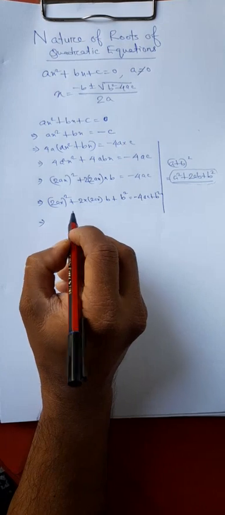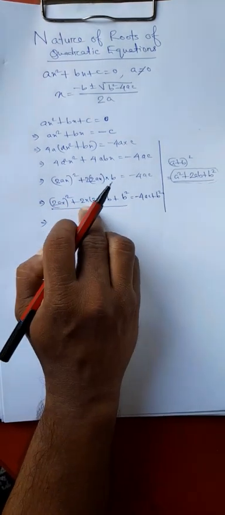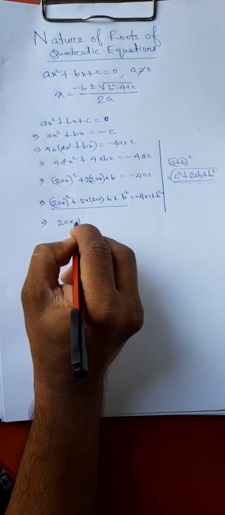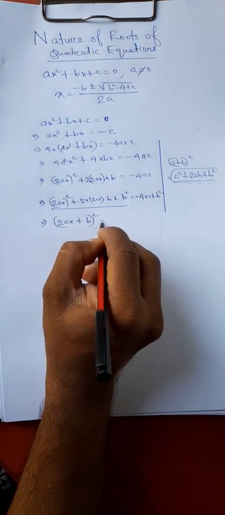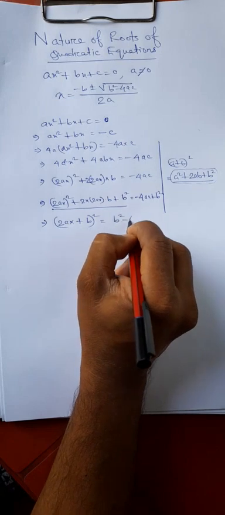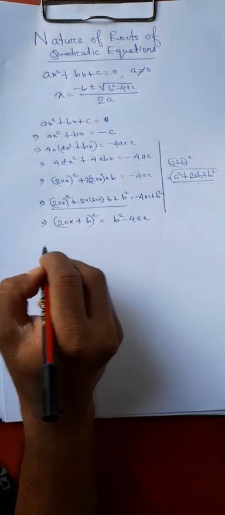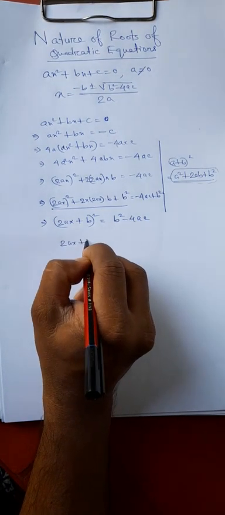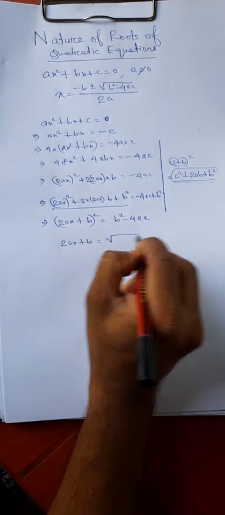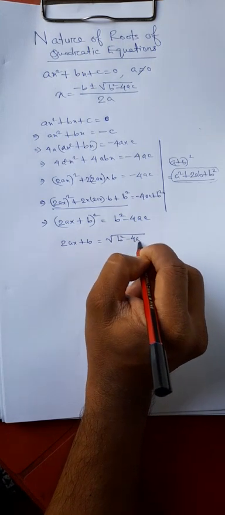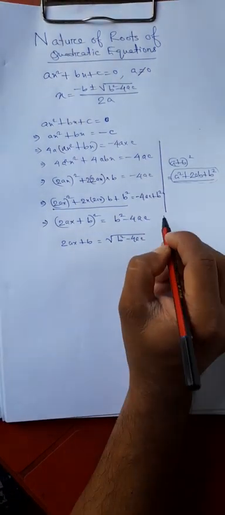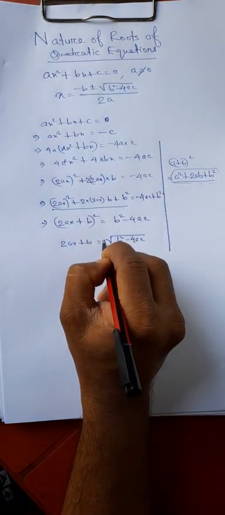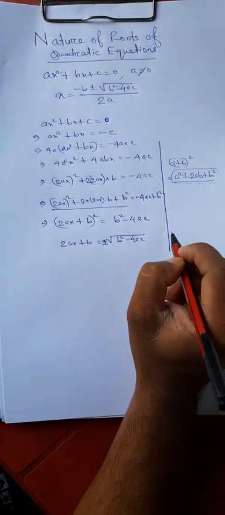So now the left hand side becomes a perfect square, a² + 2ab + b². You can write it as (2ax + b)² = b² minus 4ac. Now taking square root on both sides, 2ax + b = square root of b² minus 4ac. Now we know that square root is either positive or negative, right? So we write it as plus minus square root of b² minus 4ac.